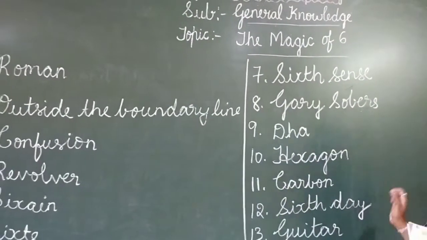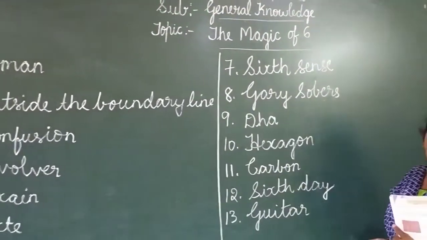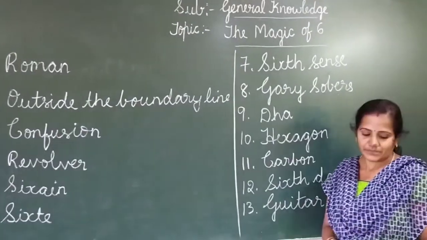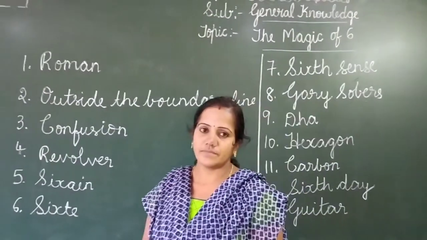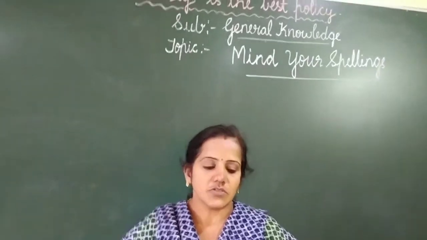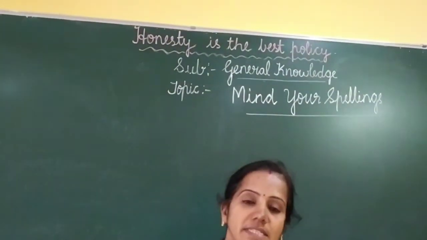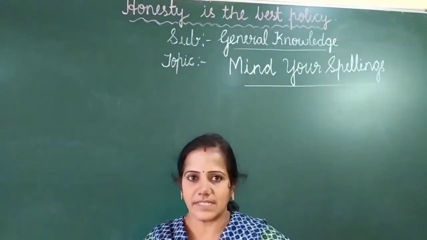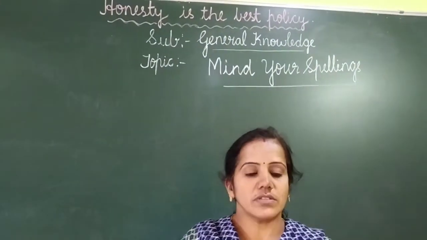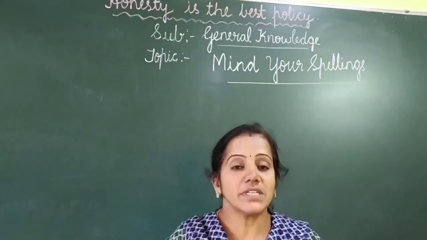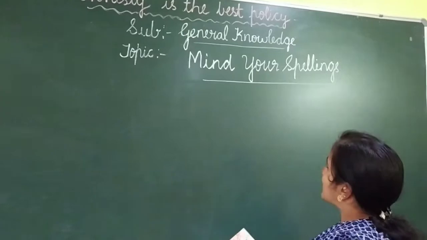Write neatly in your textbook like this. Okay. So children, now we have completed lesson number 13 about the magic of 6, is it? Now we will move on to lesson number 14. The chapter name is Mind Your Spellings.